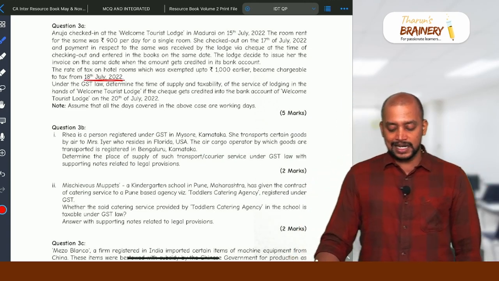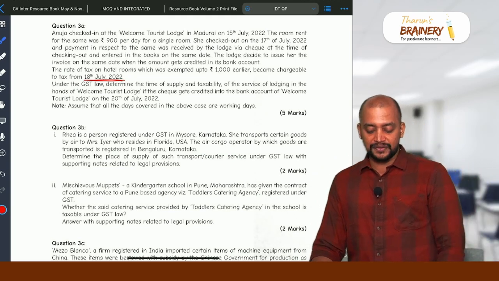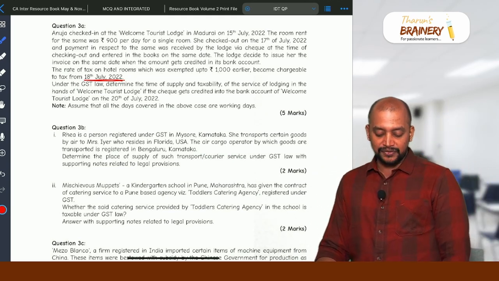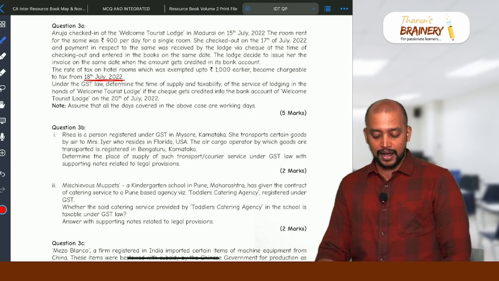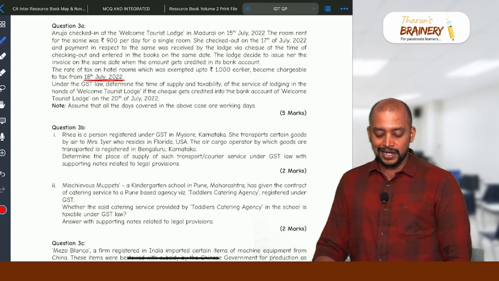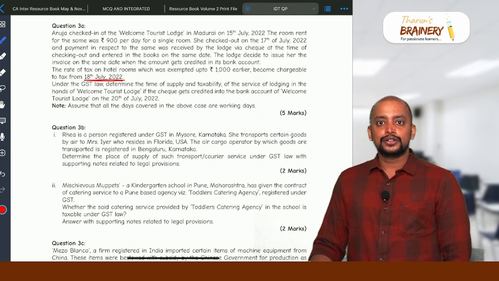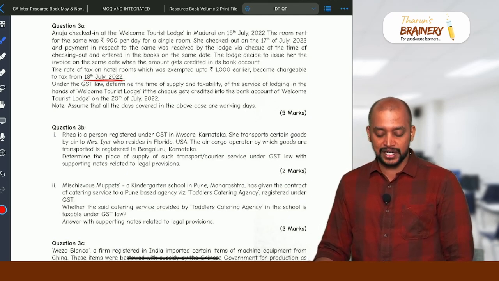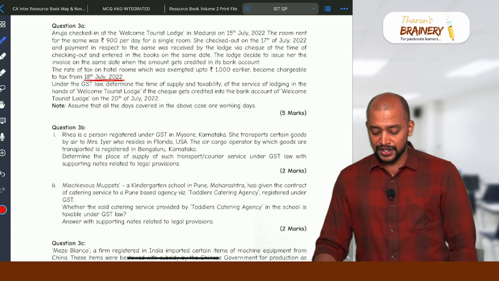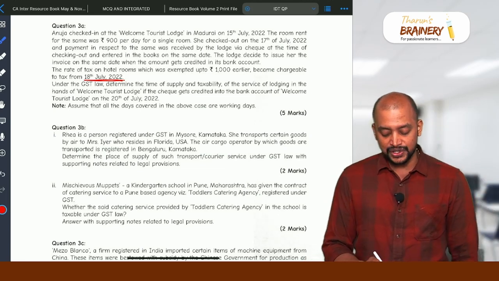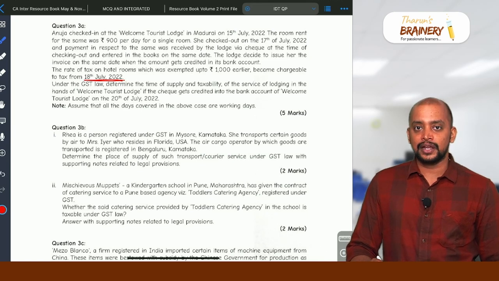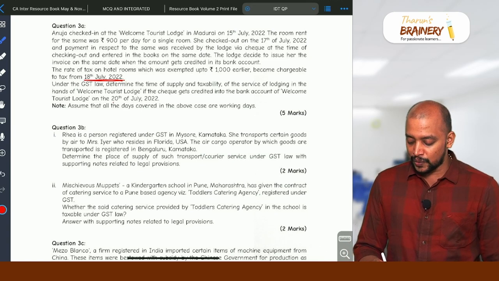Under the GST law, determine the time of supply and taxability of the service of lodging in the hands of Welcome Tourists if the check gets credited into the bank account of Welcome Tourists on 20th July 2022. So this is a question related to time of supply in case of change in rate of GST. And here we need to first take what is the date of change in rate. Change in rate, 18 July. And when the payment got credited, 20th July.